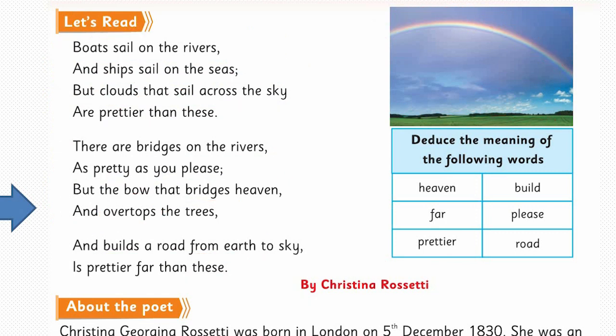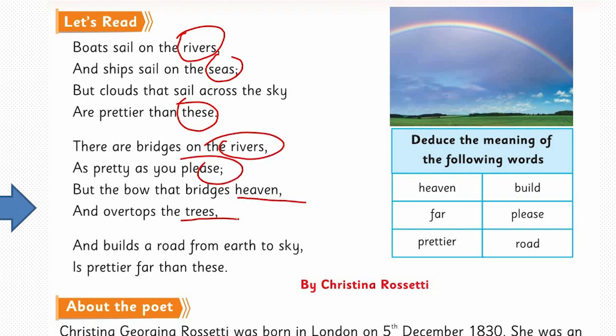So here you can see the repetition, the rhyming scheme: rivers, seas, the rhyming words here, these. Okay, again the rivers, please, the heaven, the trees and please and rivers have the same rhyming scheme. Yes, the sky and the sky have the same, and these again, the repetition of the same sound you can see. And it is clearly focused on the beauty of the nature with nature related words such as rivers, seas,